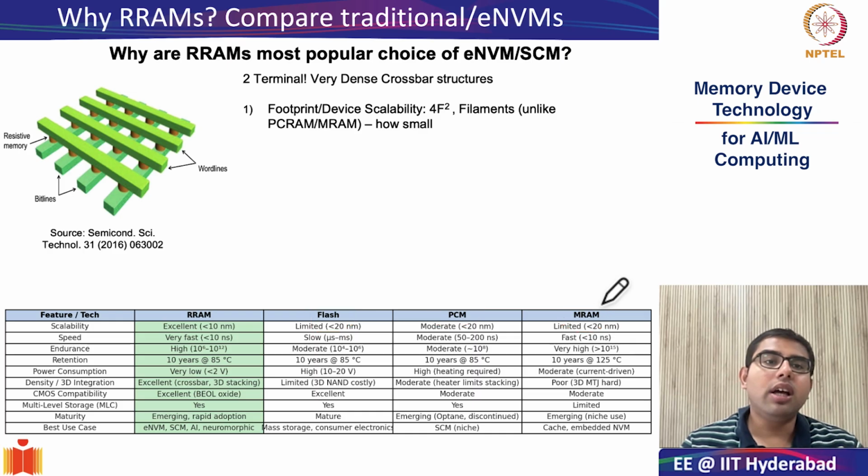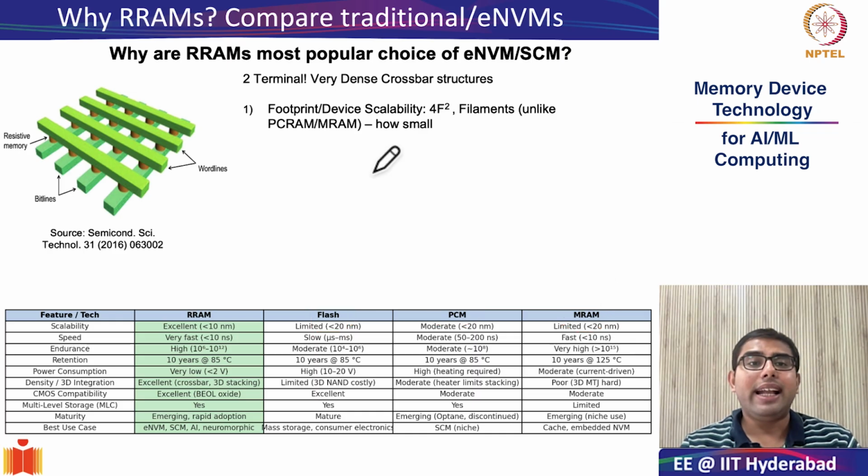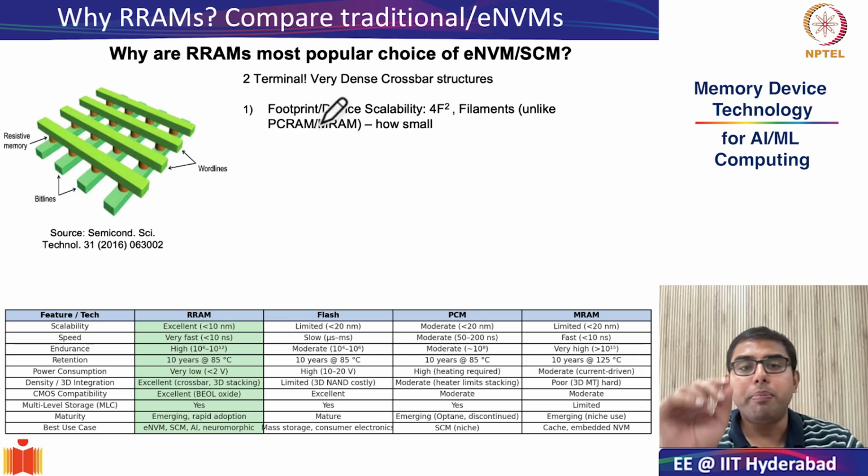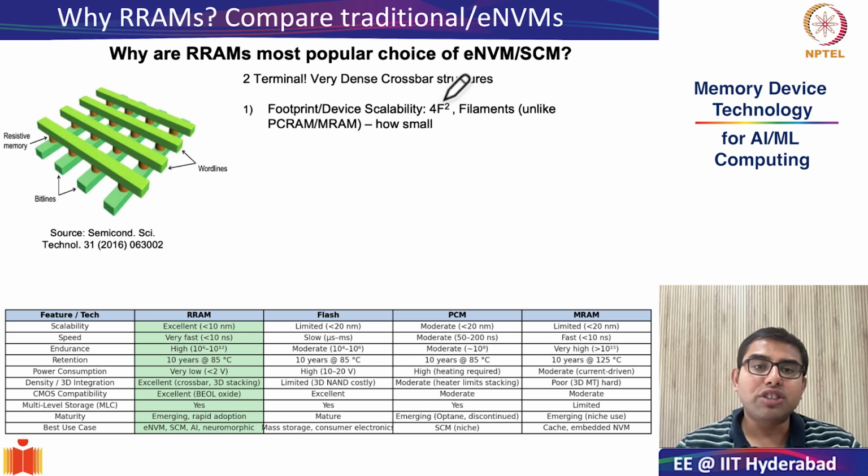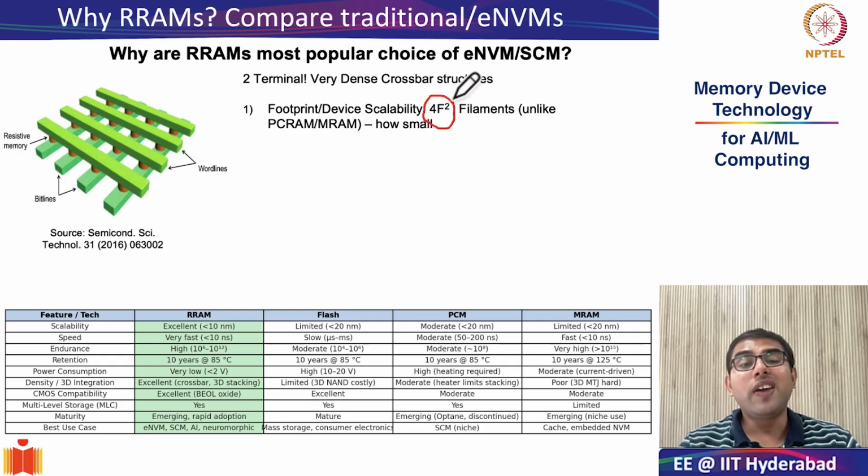So the first thing that we would want to note is the area scalability and the device scalability. By footprint I mean: if I have a minimum feature size of F, what is the area of the cell? As we have shown even in NAND flash, the theoretically lowest possible cell size is 4F squared.